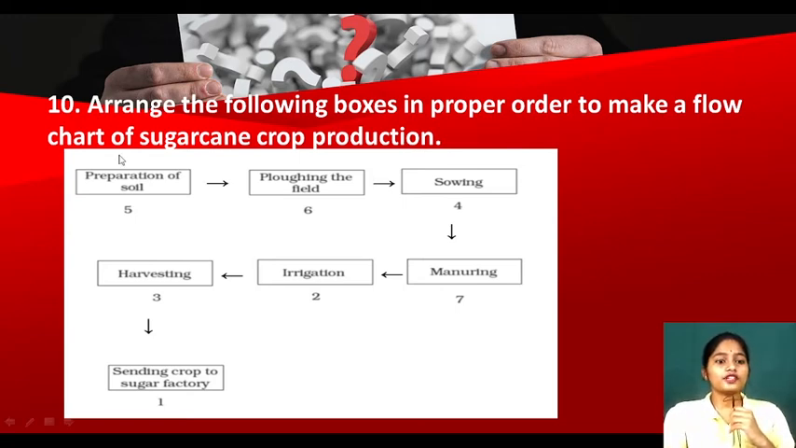So see, first will be preparation of soil. Then after that plowing the field. It is included inside the preparation of soil. After that we will sow the seeds. Then manuring, adding manure. After that we will supply water, that is called as irrigation, and we will harvest. We will cut the crop and send the crop to the sugar factory. It means this is which crop? Sugar cane. We get sugar from the sugar cane.